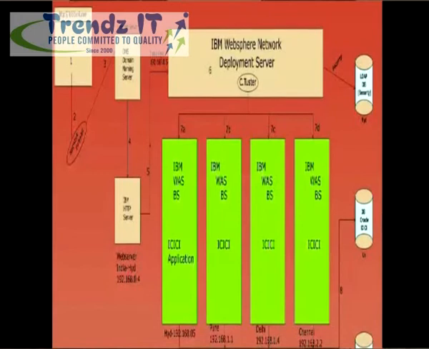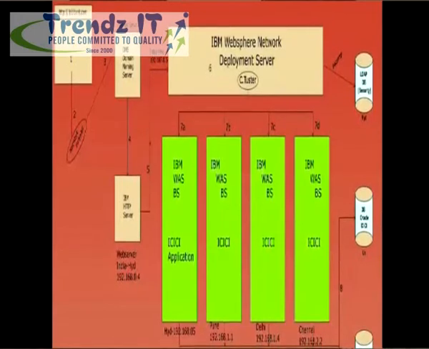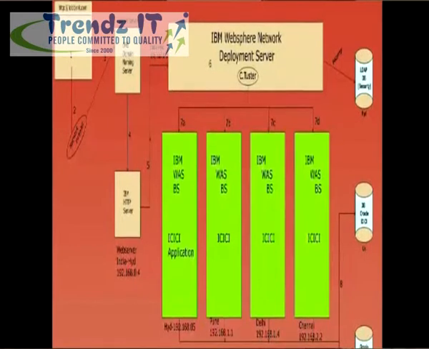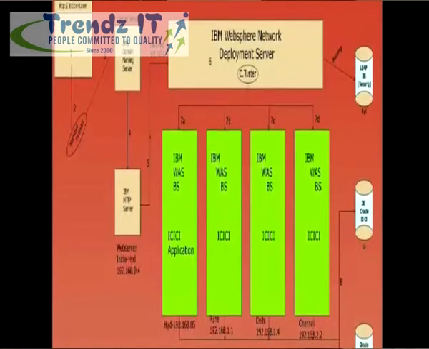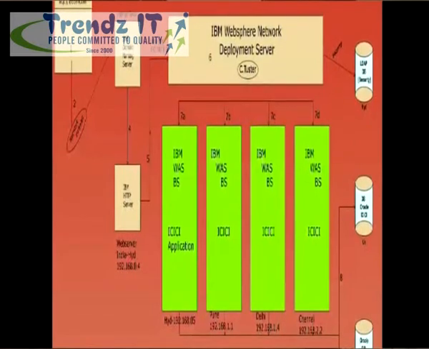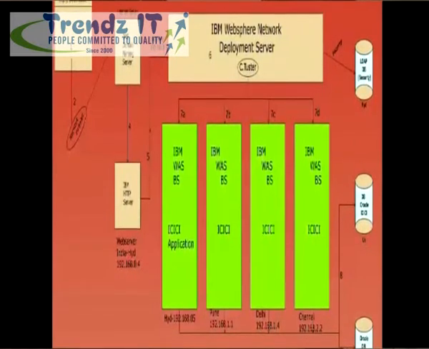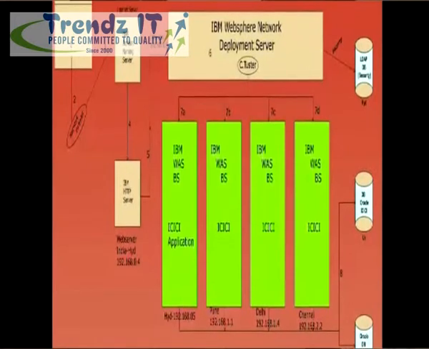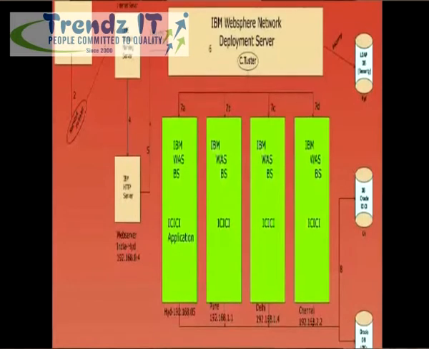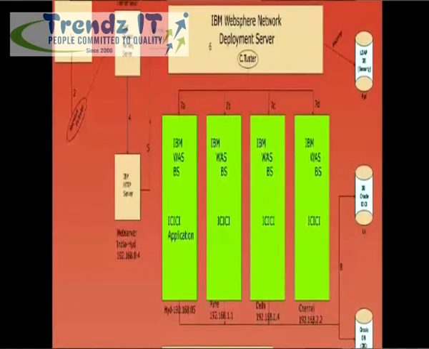An end user goes to a browsing center, opens the browser and types www.icicibank.com. The request will be filtered via the network firewall. Through the internet connection it comes to the DNS server. In the DNS server it will validate whether the domain name www.icicibank.com is registered or not. If yes, from there the request comes to the HTTP server. This HTTP server will receive the request and send it to the WebSphere network deployment server cluster.